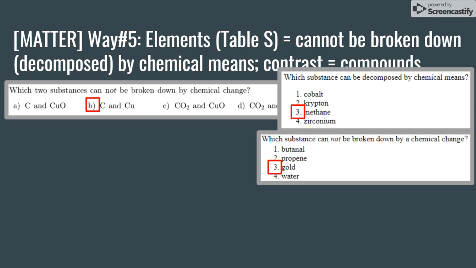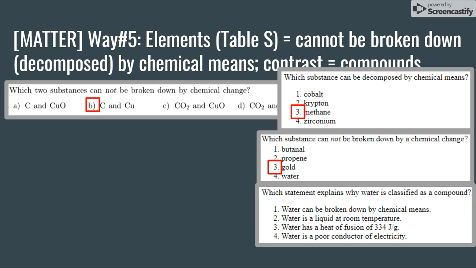Okay, when you think substance that cannot be broken down by a chemical change, you should immediately think which one shows an element. And the only element shown in the answer choices is gold. Water consists of H2O, so that can be broken down by chemical means. Propene and butanol, you'll learn in the organic chemistry unit, are hydrocarbons, which means they consist of carbon and hydrogen. So those are compounds and therefore can be broken down into their elements. Gold is the only element on this table, therefore it is the only substance that cannot be broken down by a chemical change. Let's try another one.